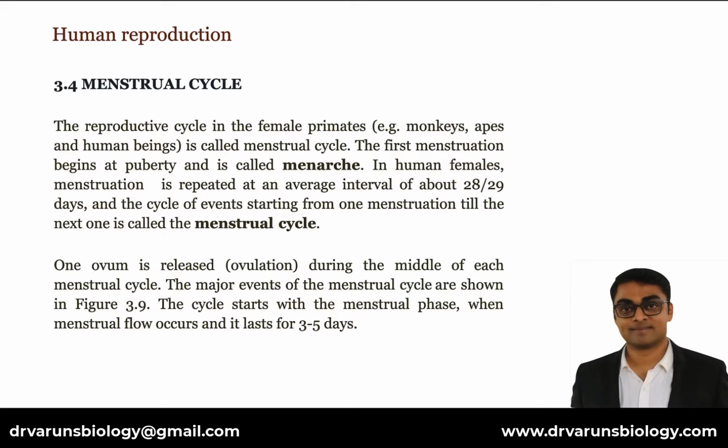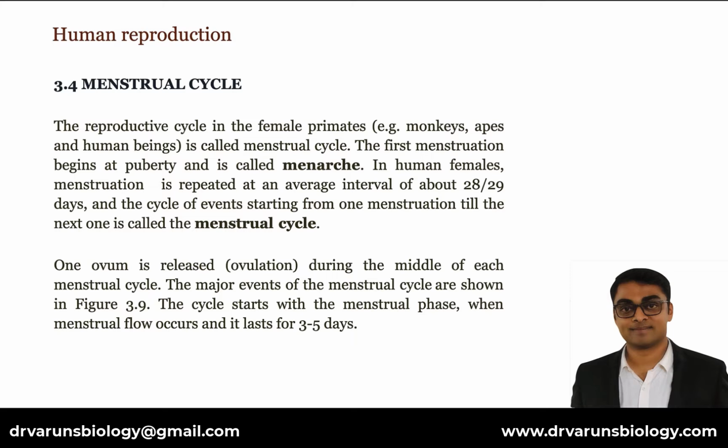Menstrual cycle. The reproductive cycle in the female primates, for example monkeys, apes and human beings, is called the menstrual cycle. The first menstruation begins at puberty and is called menarche. In human females, menstruation is repeated at an average interval of about 28 or 29 days, and the cycle of events starting from one menstruation till the next one is called the menstrual cycle. One ovum is released, called ovulation, during the middle of each menstrual cycle.